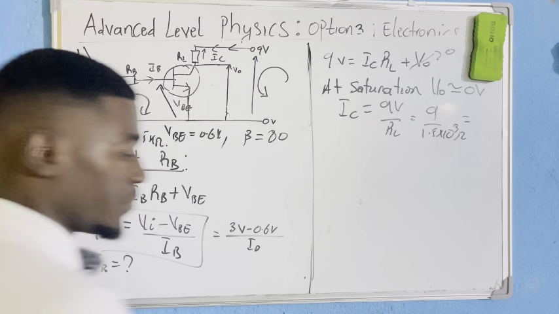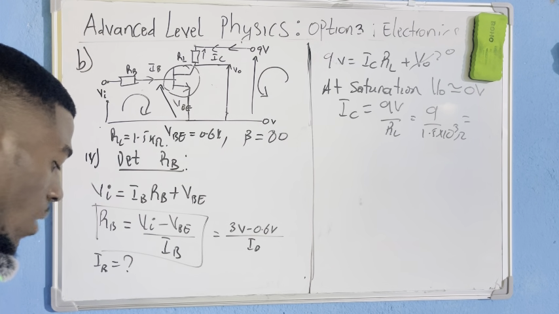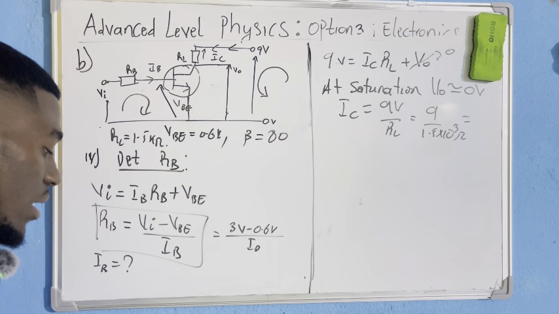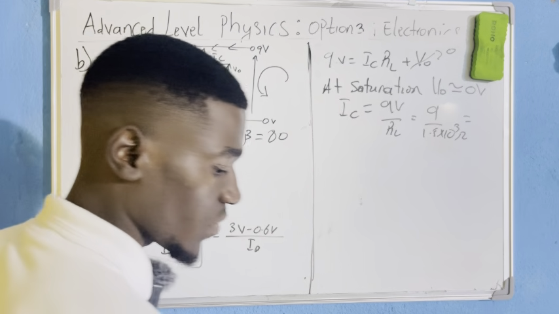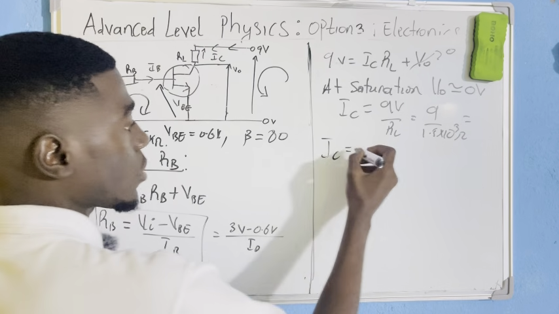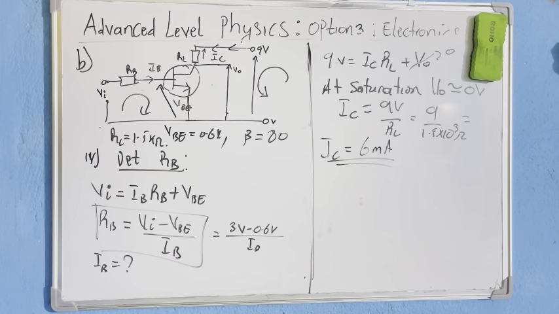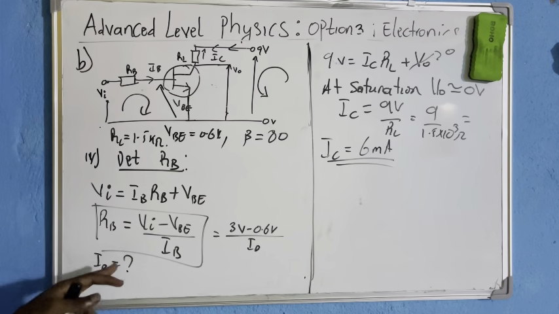So after numerical application, we have 9 divided by 1.5 exponent 3. I'm having 6 milliamperes. So the current flowing through the collector is 6 milliamperes, that is 6 times 10 to the negative 3. Now, I have IC, but I'm looking for IB.